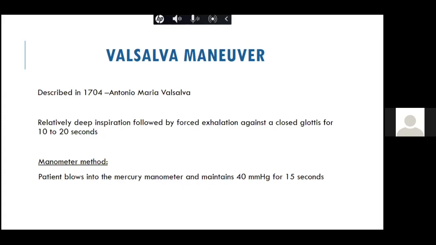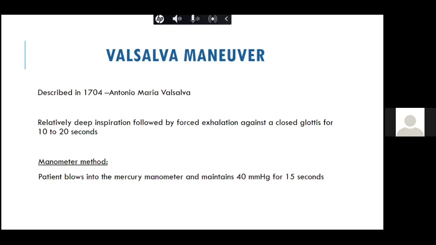So what actually is a Valsalva? It is a forced expiration against a closed glottis. Most of us know this. It is a relatively deep inspiration followed by a forced exhalation against a closed glottis, for around 10 to 20 seconds. It's not a short time, but it's around 10 to 20 seconds.